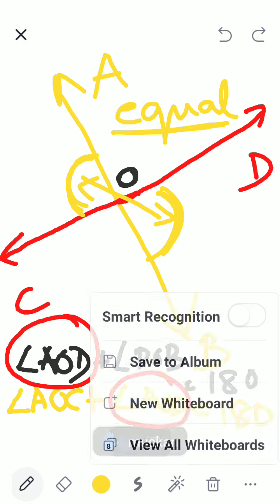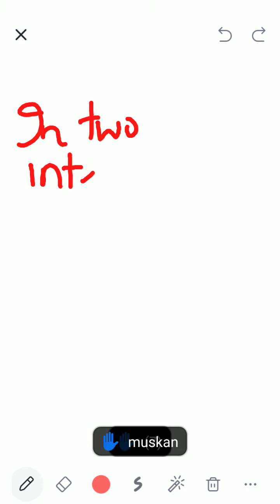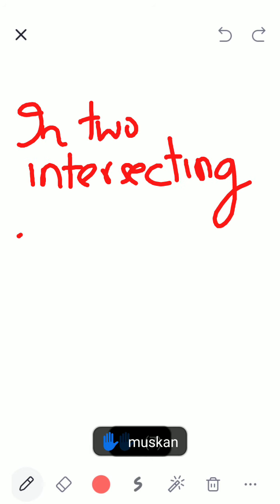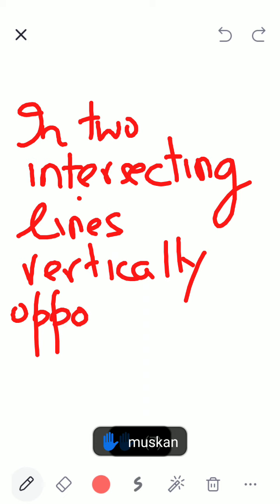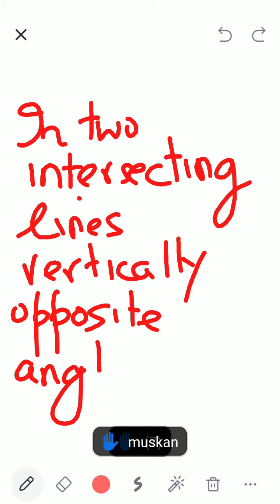So what happens is, write down this, children. In two intersecting lines, vertically opposite angles are always equal.